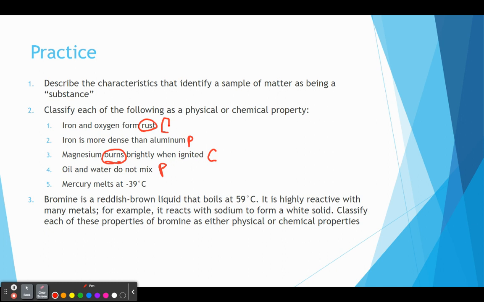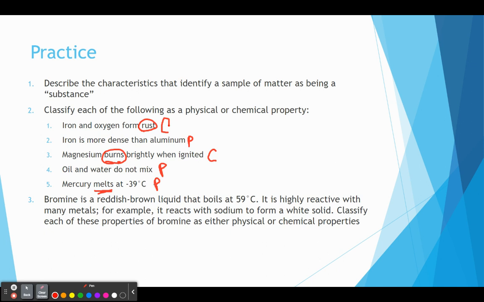And then finally, we have mercury melts at negative 39 degrees Celsius. So melting is a state change, and state changes and what temperature it melts at are physical, because whether mercury is a solid or a liquid, it's still mercury. We're still going to be looking at the same atoms here, okay?